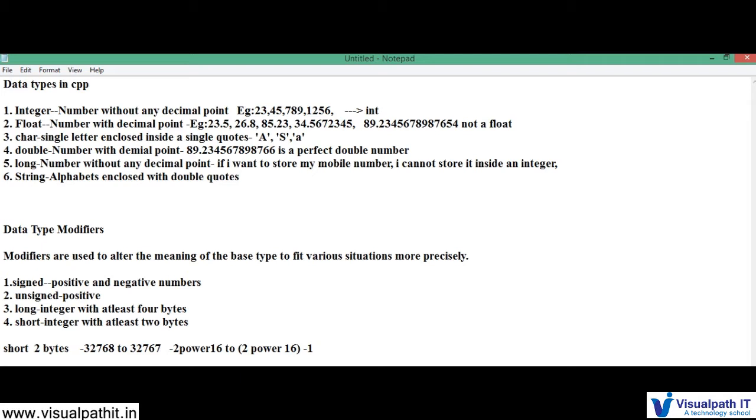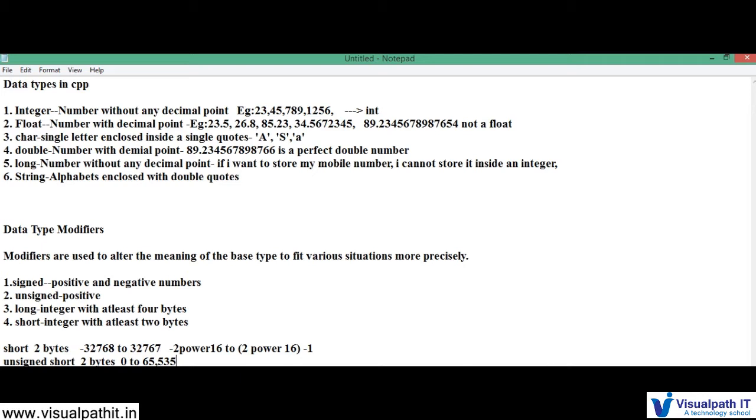So this is what the short is. Then what about the unsigned short? If you're not going to use signed, it is an unsigned short. Unsigned short also takes only 2 bytes, but it is from 0 to 65,535. So this is its range.